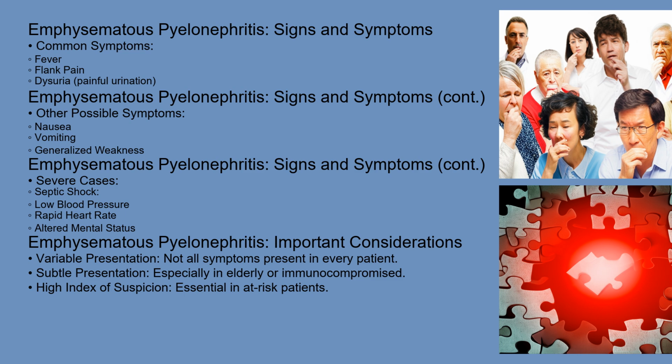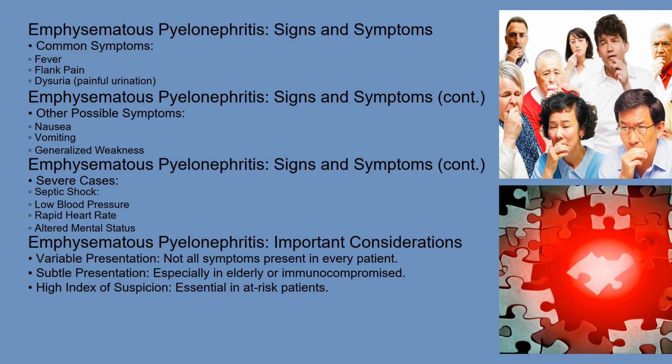The signs and symptoms of EPN can vary in severity but often include fever, flank pain, and dysuria, which is painful urination. Patients may also experience nausea, vomiting, and generalized weakness. In severe cases, patients may develop septic shock, characterized by low blood pressure, rapid heart rate, and altered mental status.